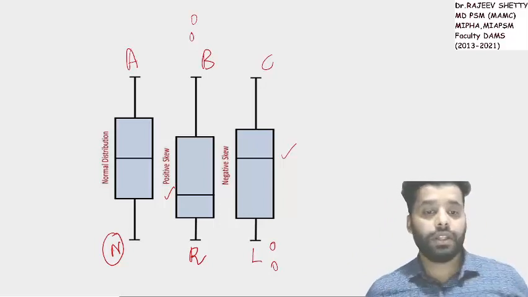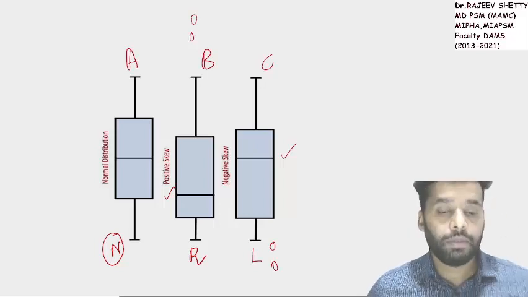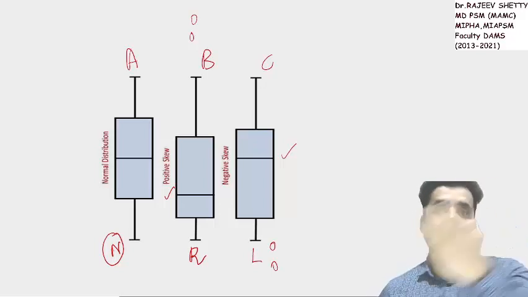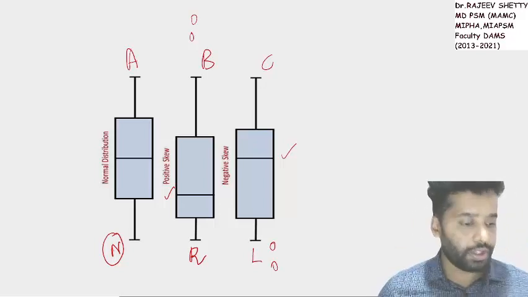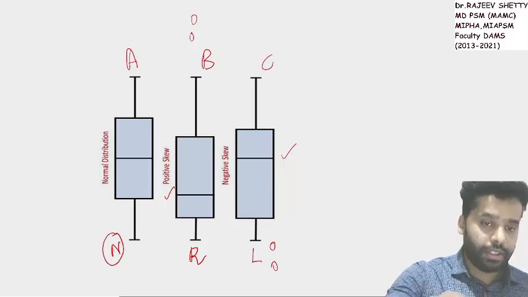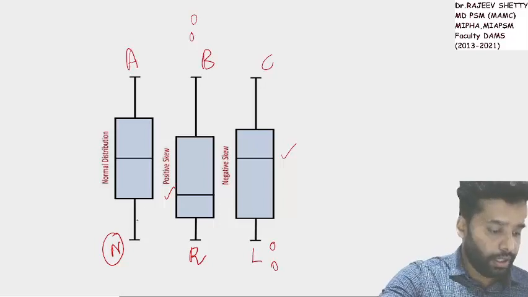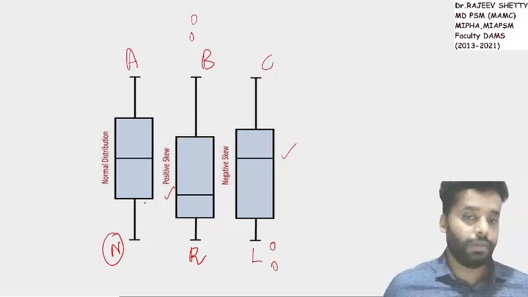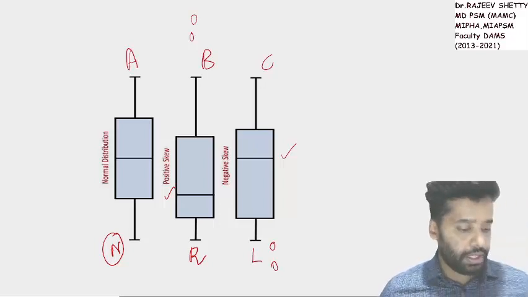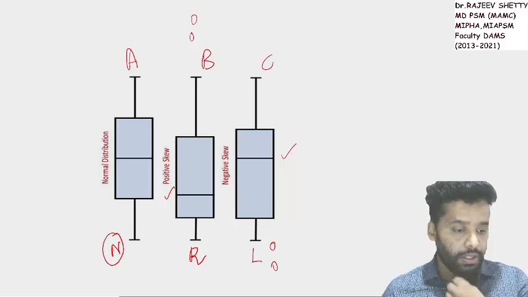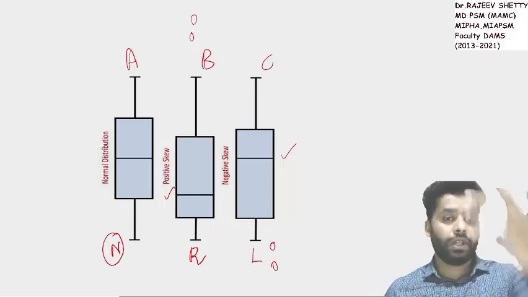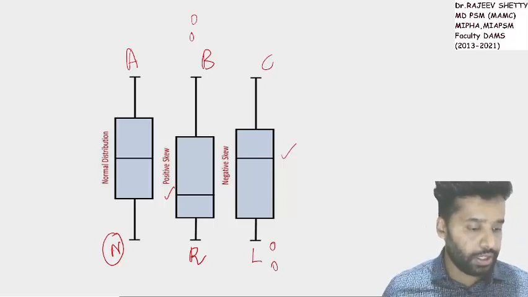Based on the position of the median, we can comment on right skewness or left skewness. Okay, good. If the plot is symmetrical, there can't be any outlier, or there is less chance of outlier. If the plot is skewed, there have to be outliers. There will be far outliers at the higher end or lower end.